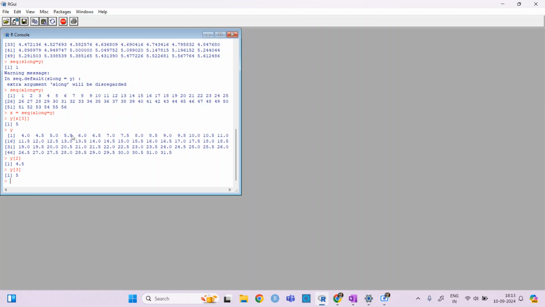But if it sequences along some other number, then it can be a bit confusing.